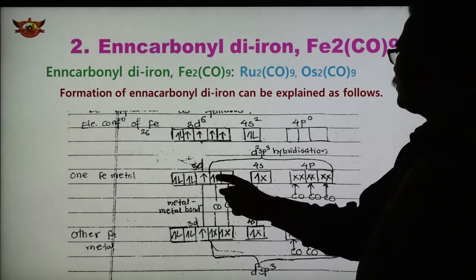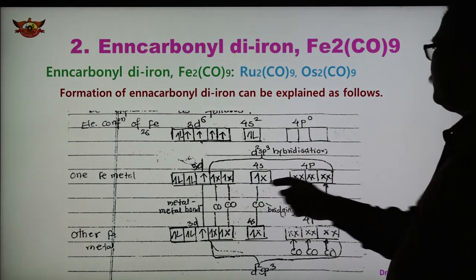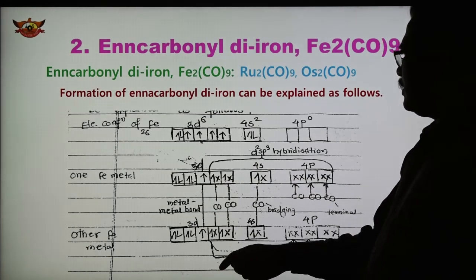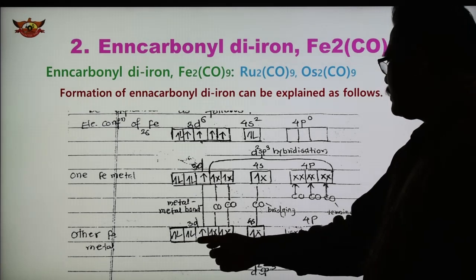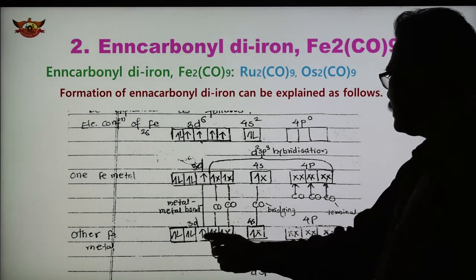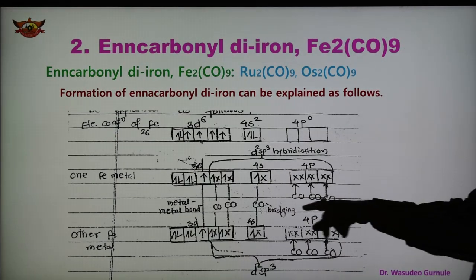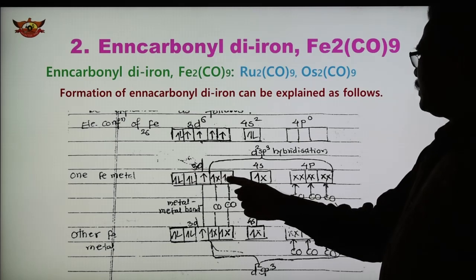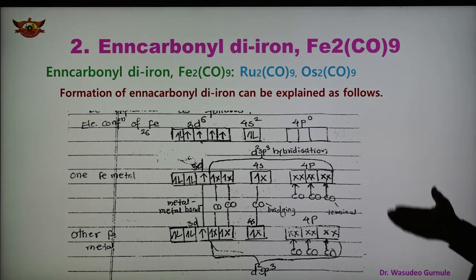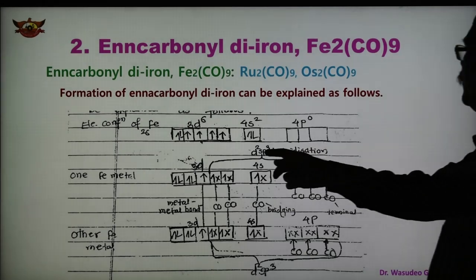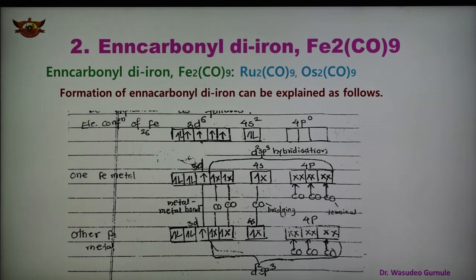Now in this case, again there is d2sp3 hybridization shown here. This is the configuration of one iron metal. Another iron metal is shown here with a similar configuration. So these are the 3 unpaired electrons. These 2 electrons are shifted here, and in this case 2 d orbitals, 1 s and 3 p orbitals undergo hybridization. In a similar way, the second iron metal undergoes d2sp3 hybridization, forming 6 d2sp3 hybrid orbitals of equivalent energy.